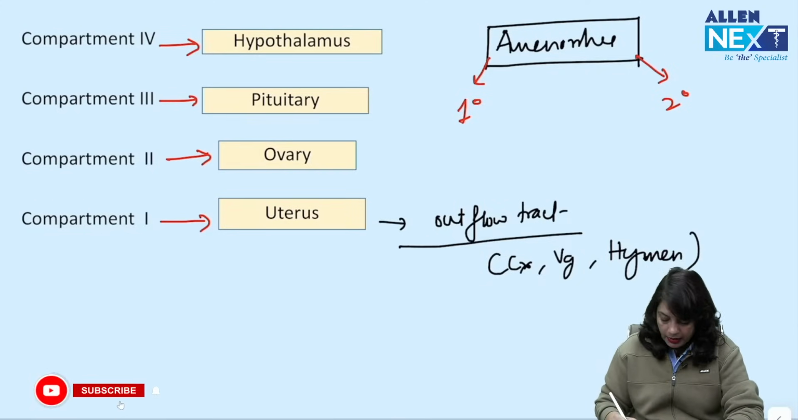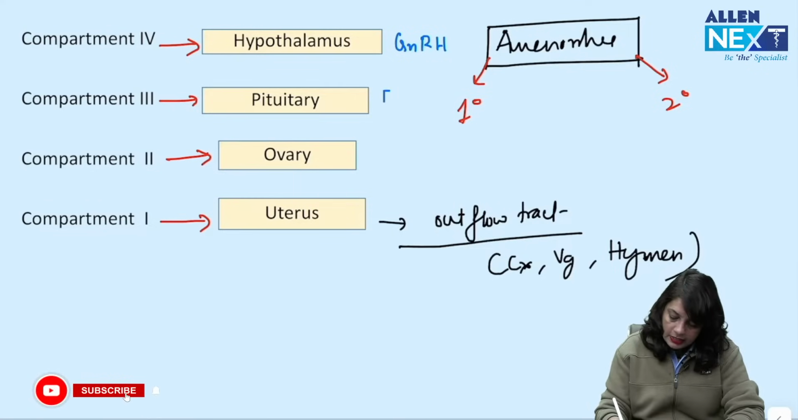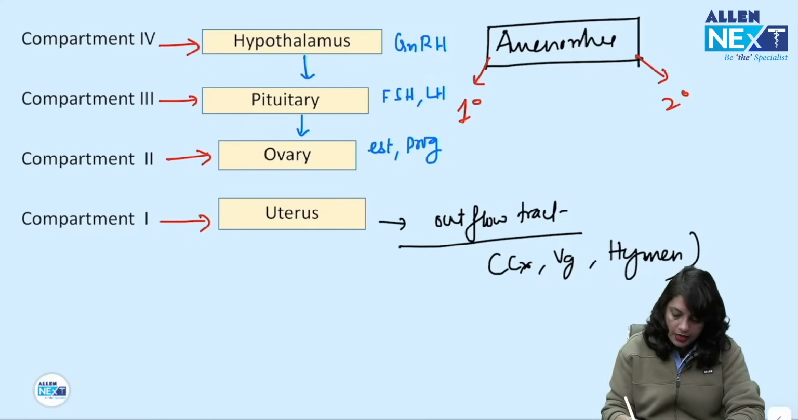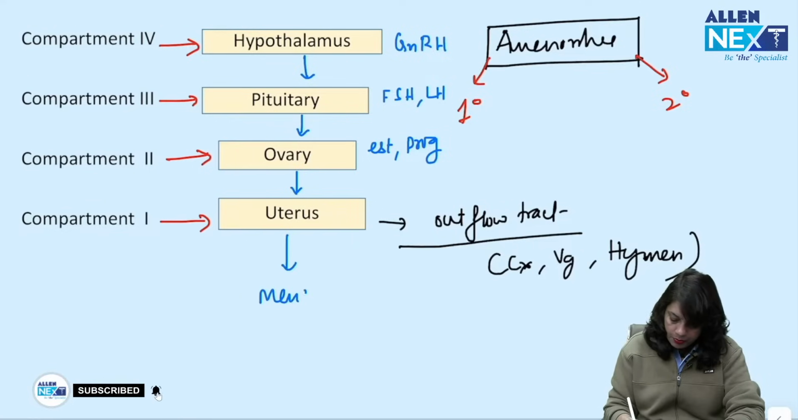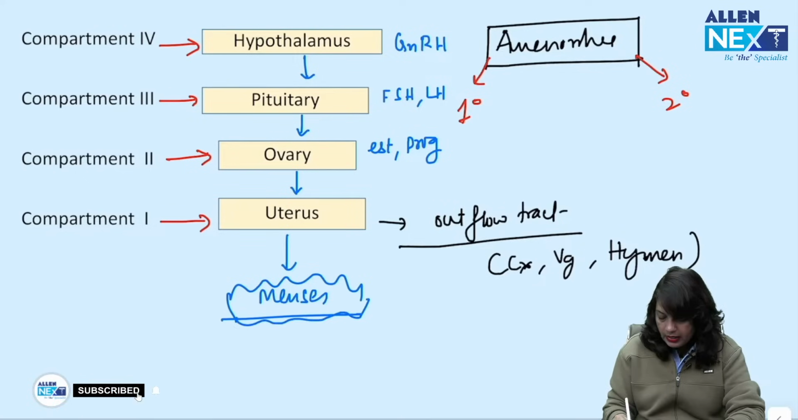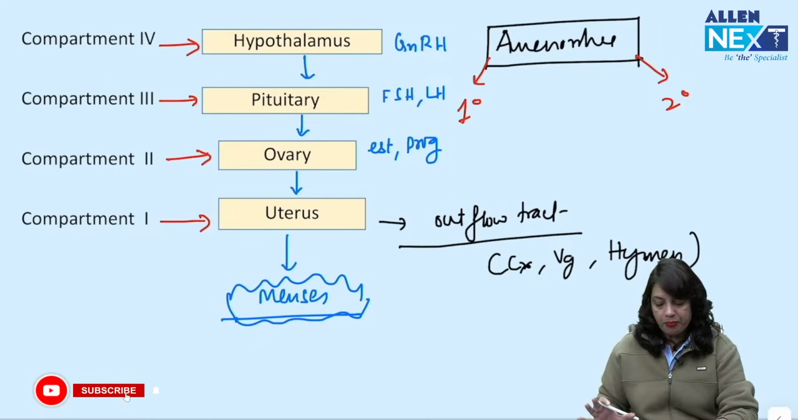The hypothalamus secretes gonadotropin releasing hormone that acts on the anterior pituitary to cause release of FSH and LH, which act on the ovary to cause release of estrogen, progesterone and ovulation, that act on the uterus and its outflow tract to produce periods. So, whenever there is any disorder of menstruation, the cause lies within these compartments.